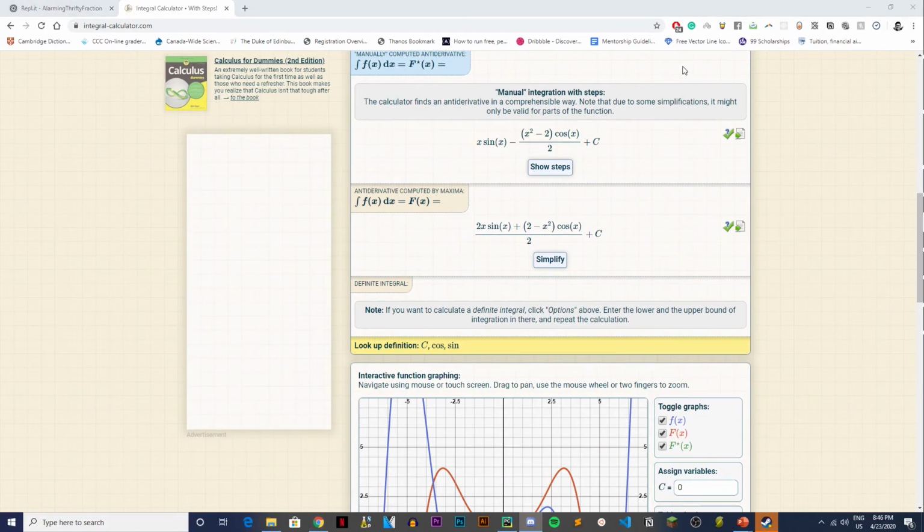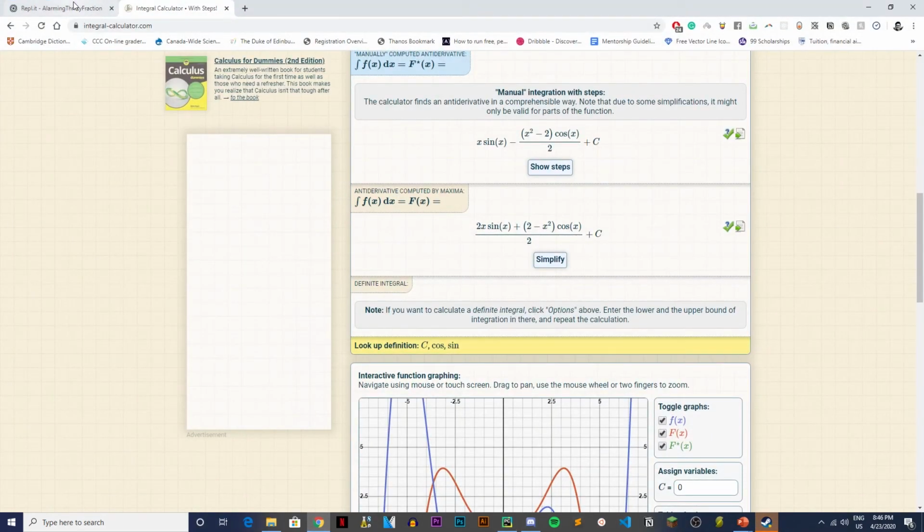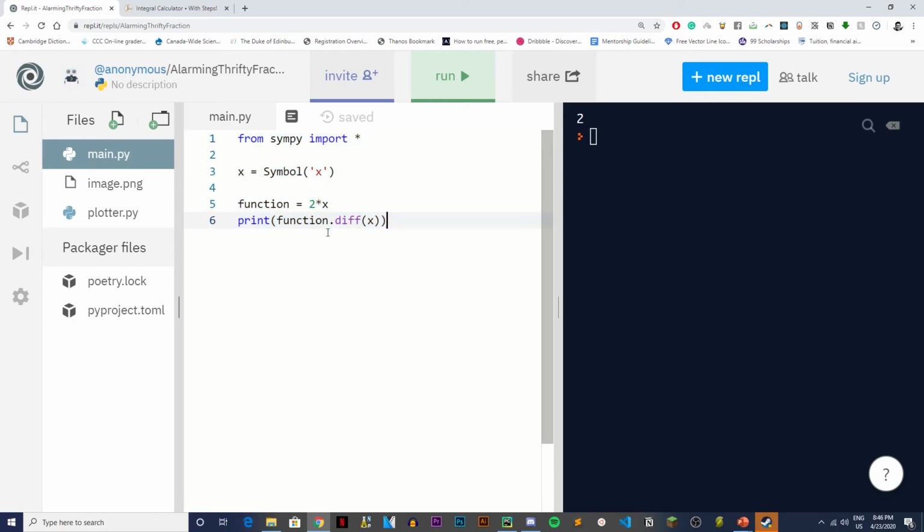Before I do that, do you guys have any questions about how these 5 lines of code work? Because it's not that there are many lines of code, but if there's one line you don't understand, please let us know. But yeah, see, when you differentiate 2x, it's equal to 2.